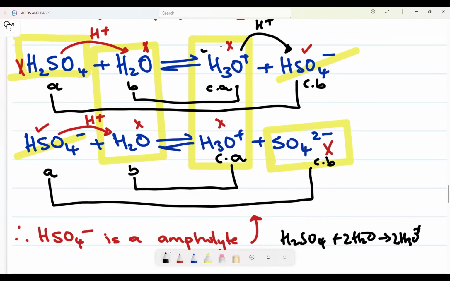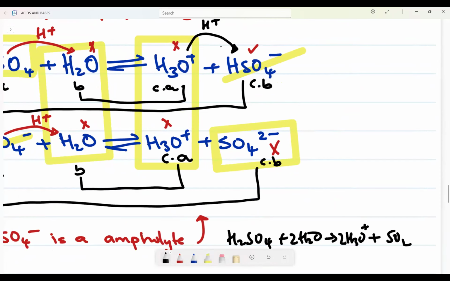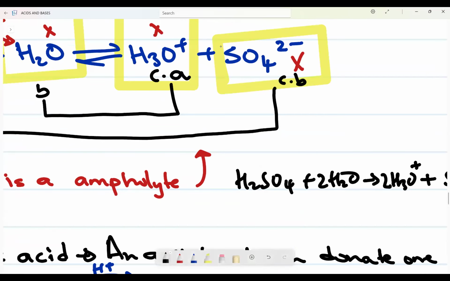Can you see that I took 2 of those on my products also? Then on my product, the last part, this one is off. Then I'm left with SO4 2 minus. This is what I mean by that.